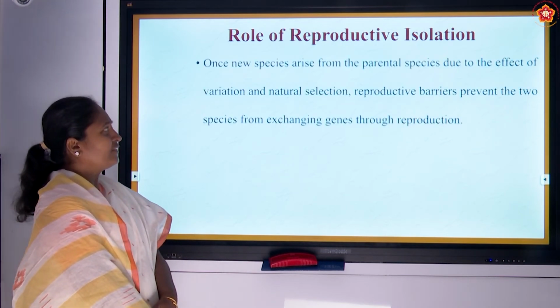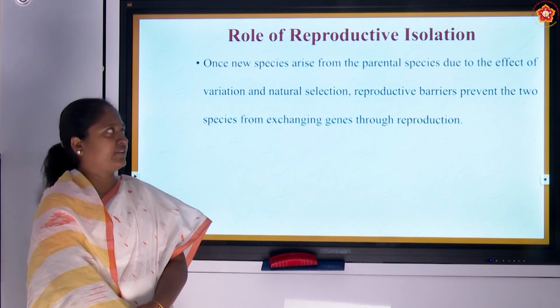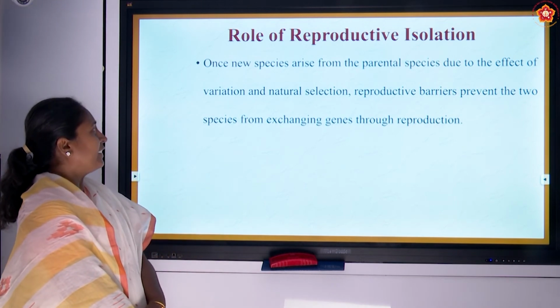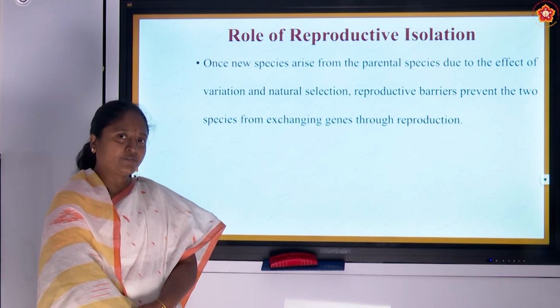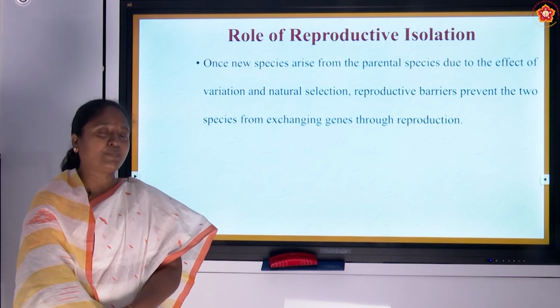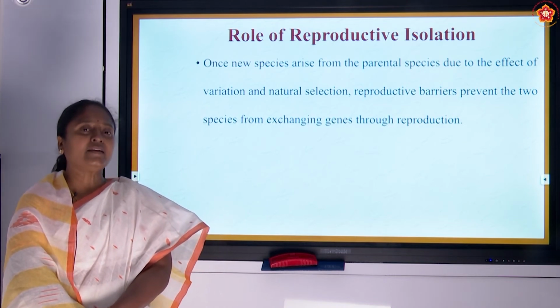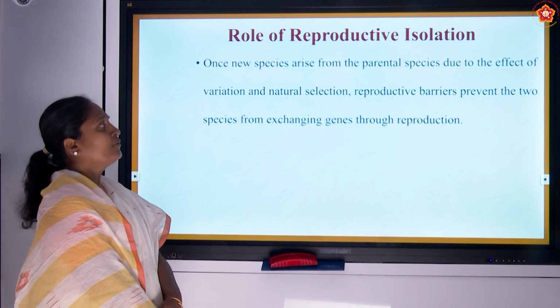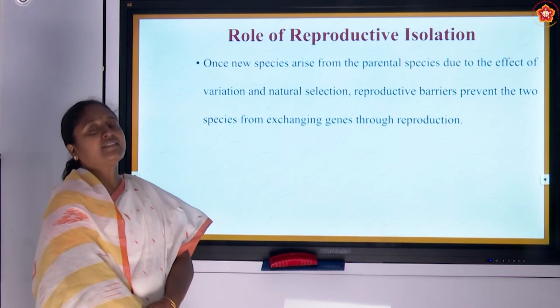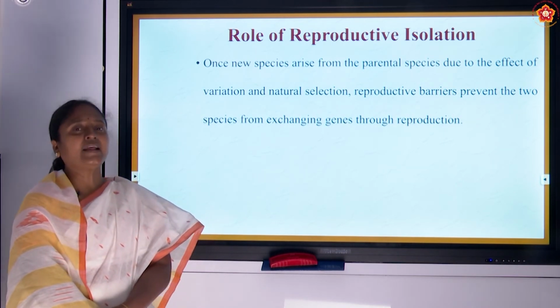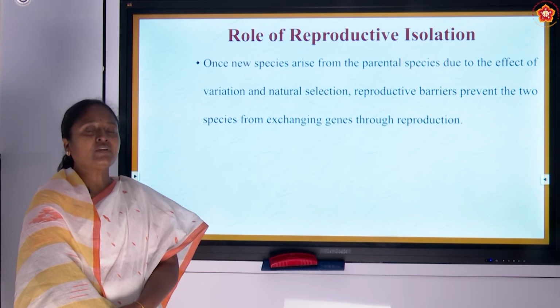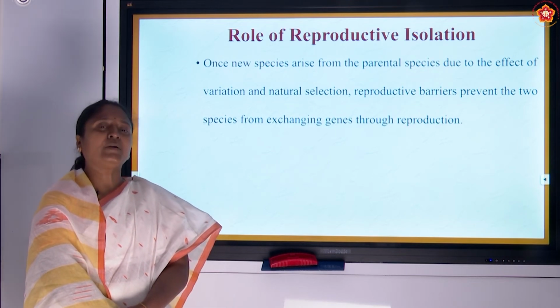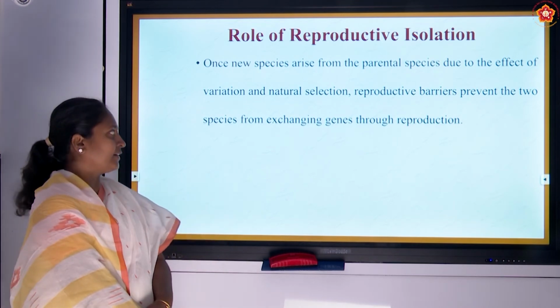One new species arises from the parental population, right? And that too we can see some of the variation which is present, and natural selection is also playing a vital role in the organism's survival. Here, when a reproductive barrier is present, then these organisms cannot produce offspring, thereby the gene flow between the species is not at all possible.